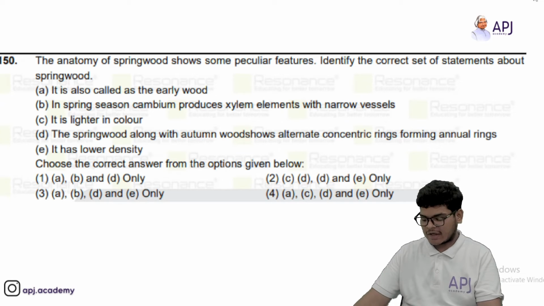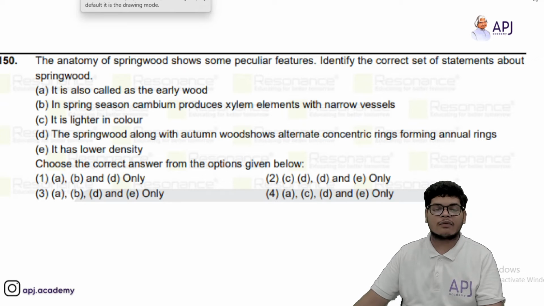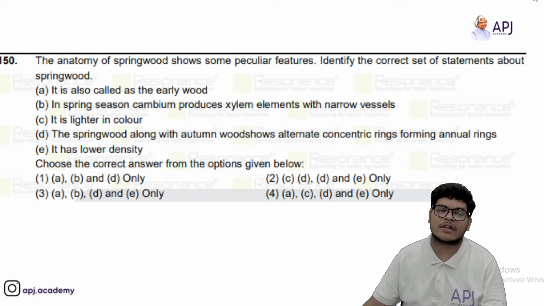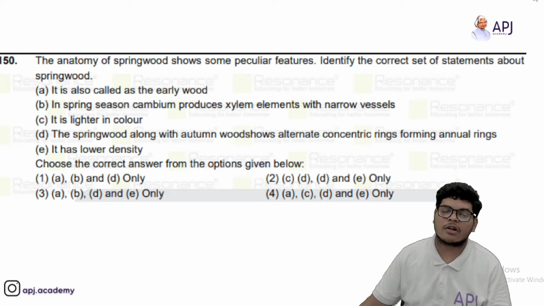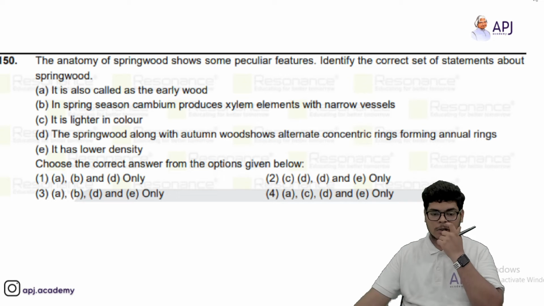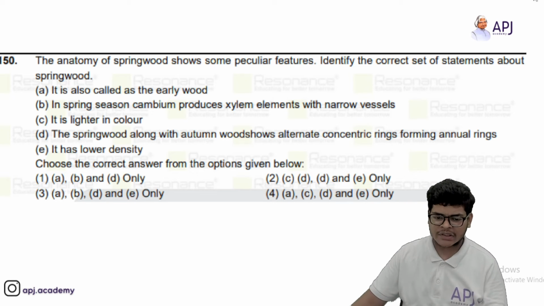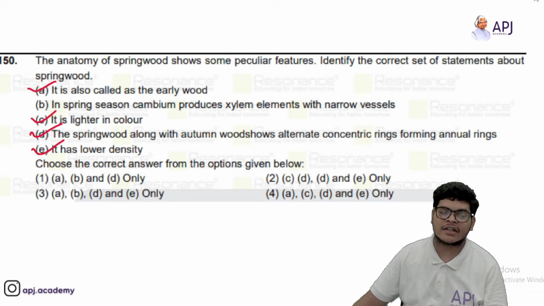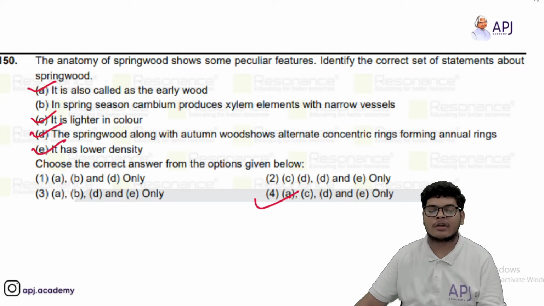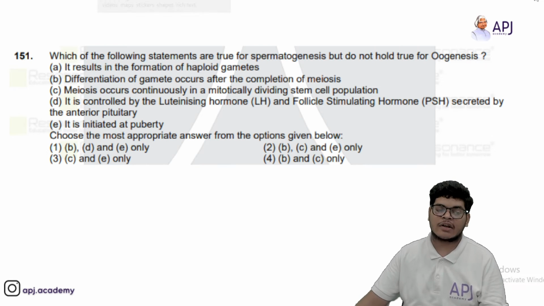Okay, then last we have, the anatomy of the spring wood shows some peculiar features. Identify the correct set of statements about spring wood. So spring wood is also called early wood. Spring season cambium produces xylem elements with narrow vessels. It is light in color. The spring wood along with autumn wood shows alternate concentric rings. So basically A will be correct, C will be correct, D will be correct, and it has lower density. E will also be correct. So option 4 will be correct for this question.